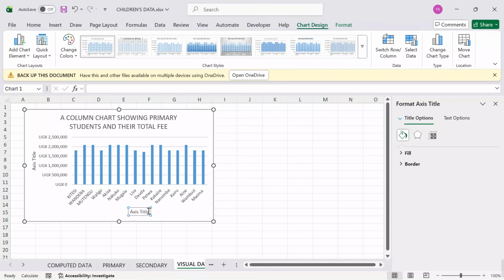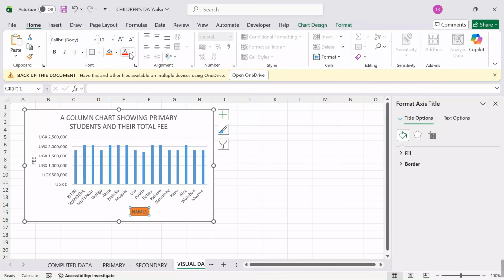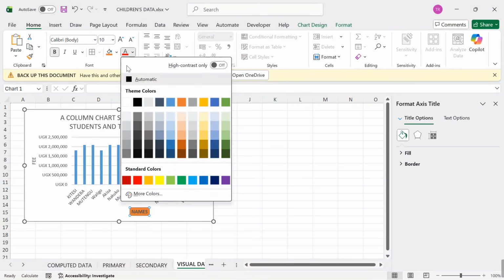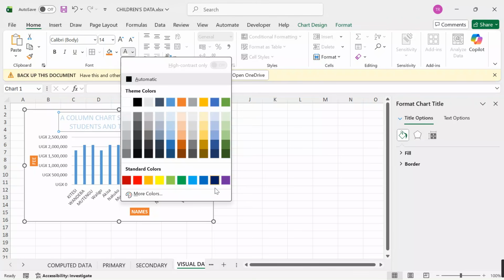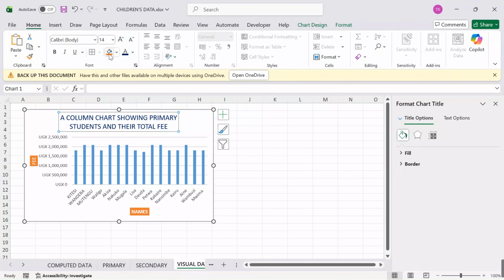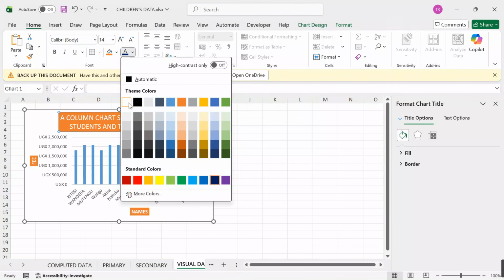Down here we have names. Then up here we have fee. I can make it fee. Still I can go on to see that my work is well polished. You have to be very fast to see that you don't lose out on time. Very fast. Okay, I will also come here to see that I don't leave my work shabby, to see that each and every detail has been put at its key aspect. I will come here and then I apply this as my font color for consistency.